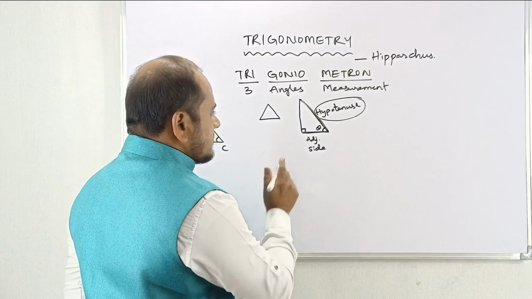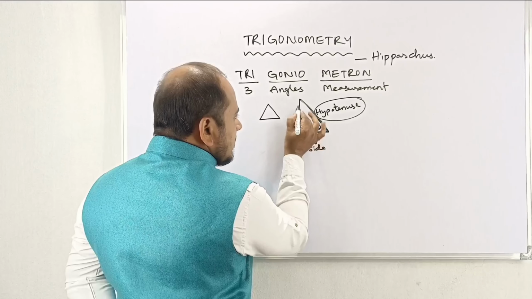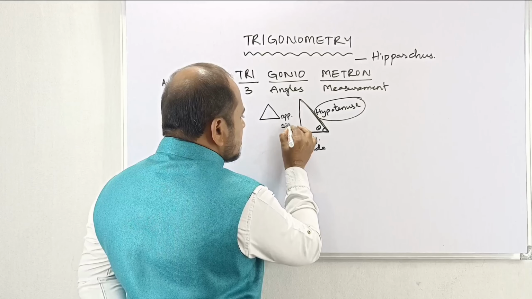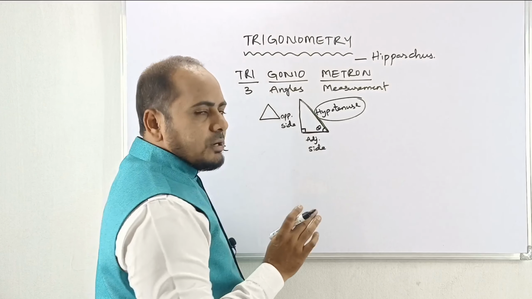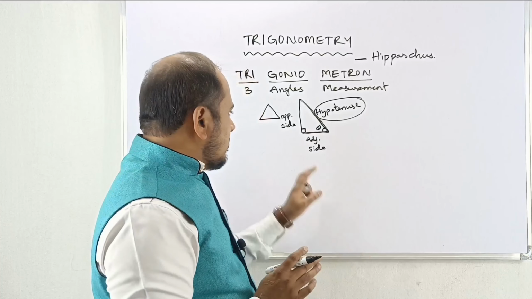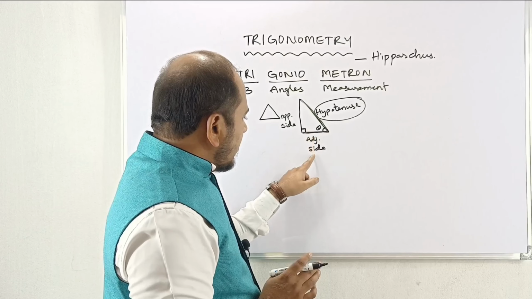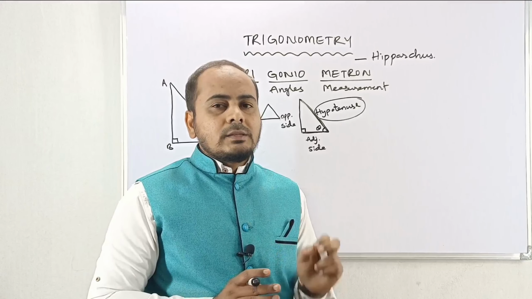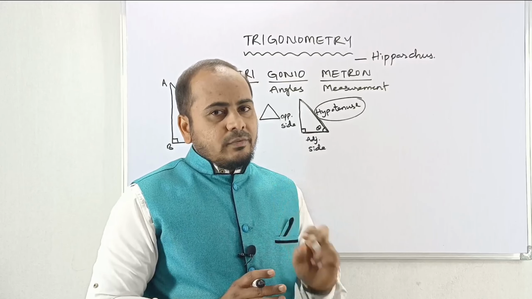Now next, for this theta, the side which is opposite is called the opposite side. I think there is no doubt here. This is the concept: for theta, the adjacent side, hypotenuse and opposite side. Like this, three sides can be defined.